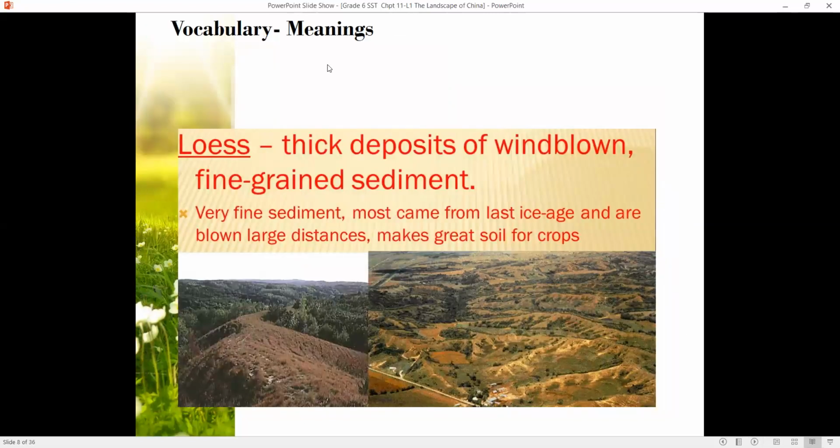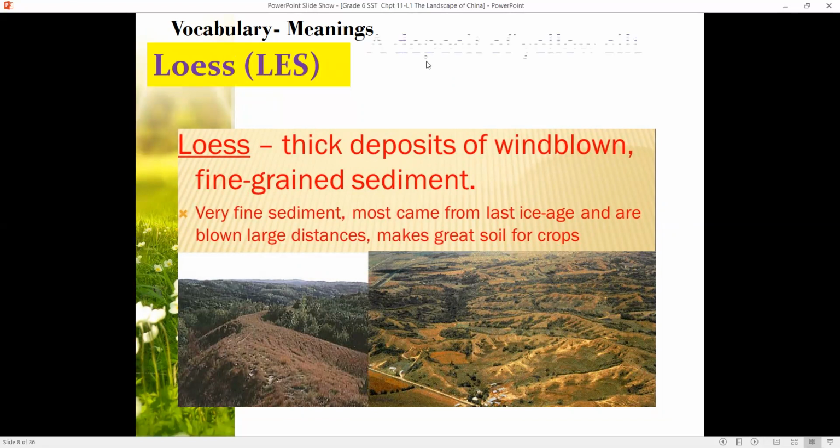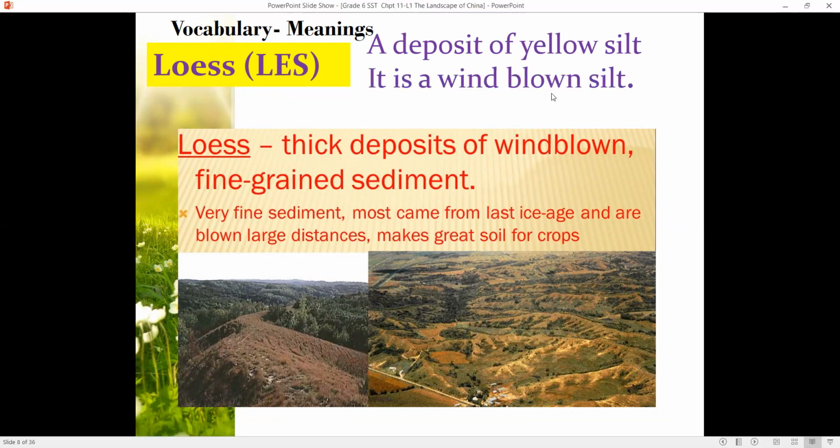Okay, let's go to the vocabulary and meaning. The first word that we're going to learn is loess. What is loess? Loess is a deposit of yellow silt. It is a wind-blown silt. Loess is a thick deposit of wind-blown, fine-grained sediment.